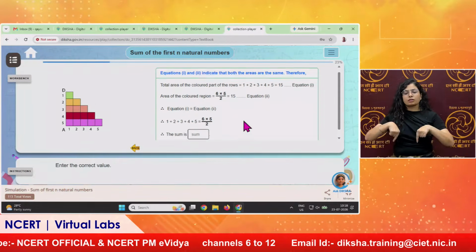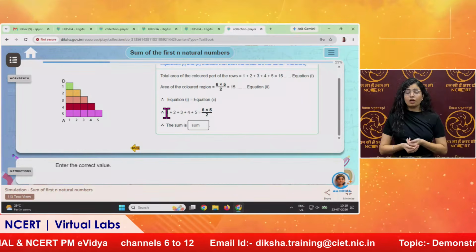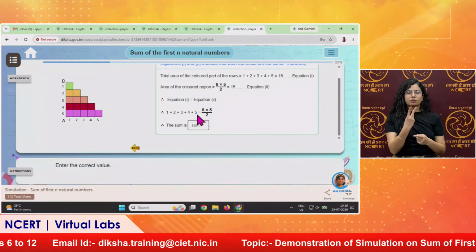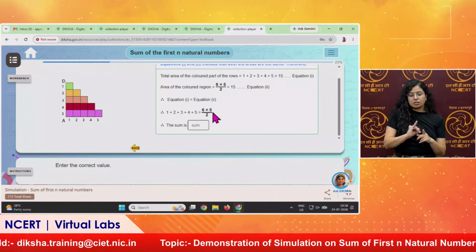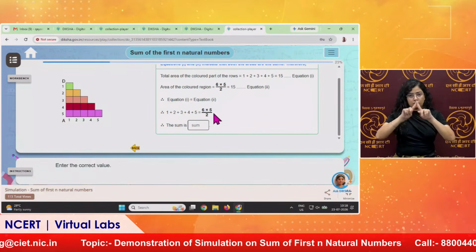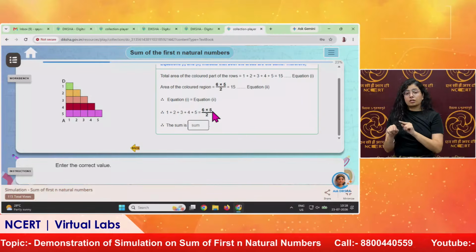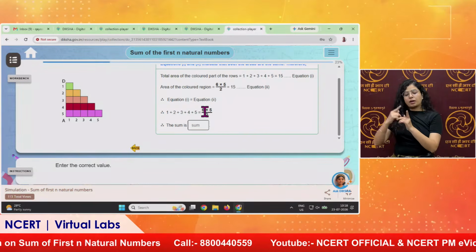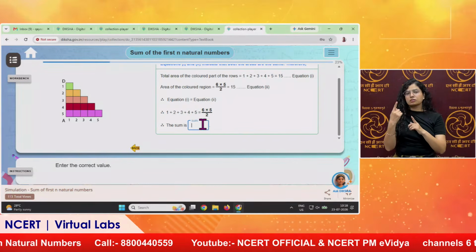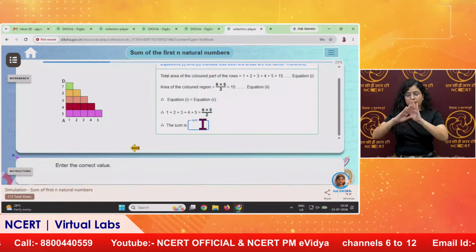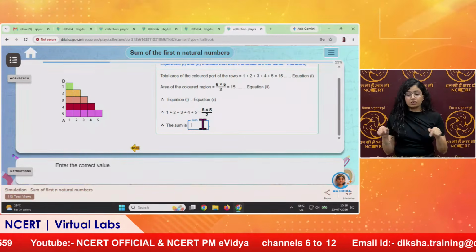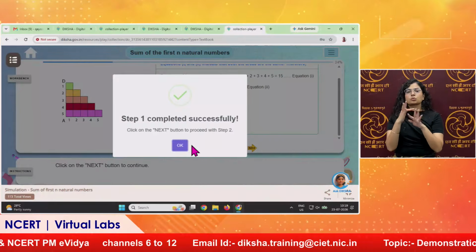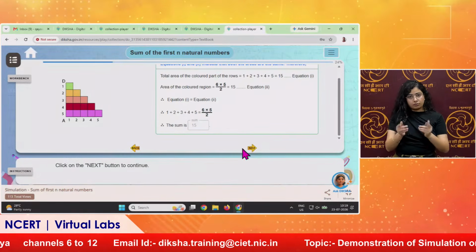Similarly next we will click, and what is the sum of these 5 numbers? We have seen this is 1 plus 2 plus 3 plus 4 plus 5, but what is 6 into 5? It is the area of the full rectangle. That is 30. Now we are dividing that by 2. If we can see 5 is n and 6 is n plus 1. So this becomes n into n plus 1 divided by 2. This is the sum of these 5 natural numbers. So this will be equal to total area 30 divided by 2, that means 15. In this way we have completed step 1. Now we will go to step 2.